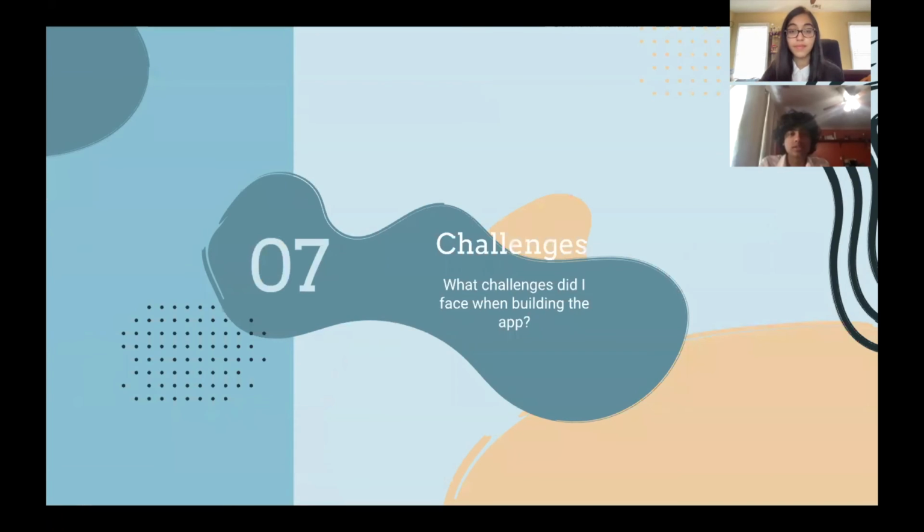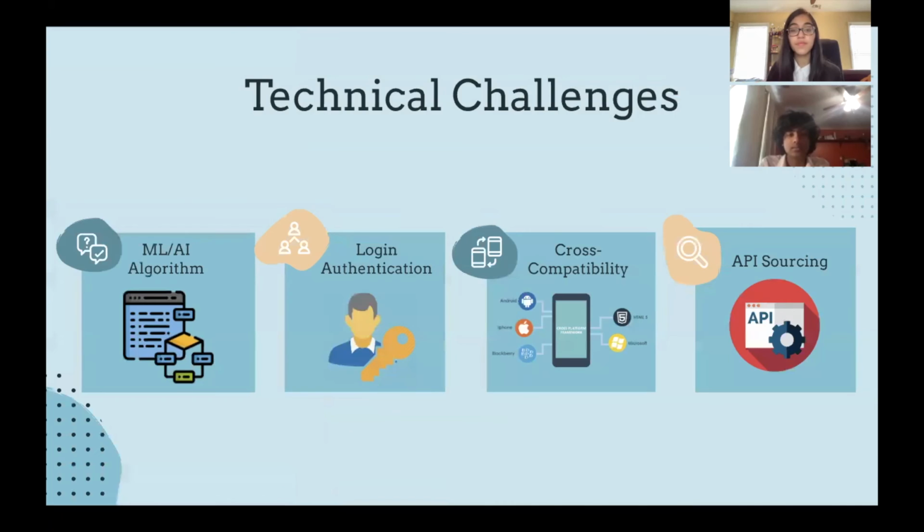Throughout our experience developing this app, we faced numerous obstacles that significantly decreased our rate of progress but also taught us much more than any other aspect of our project. We will now get into some of these challenges. The biggest challenge we encountered was formulating the proprietary machine learning algorithm for the personalized recommendation portion of the app. Both creating and debugging this algorithm in Python and TensorFlow proved to be extremely taxing, and training our dataset models took much longer than expected.